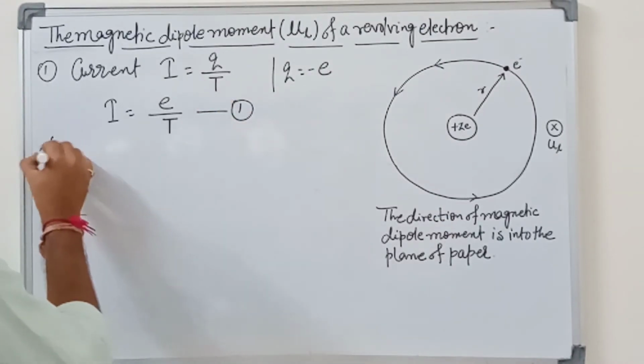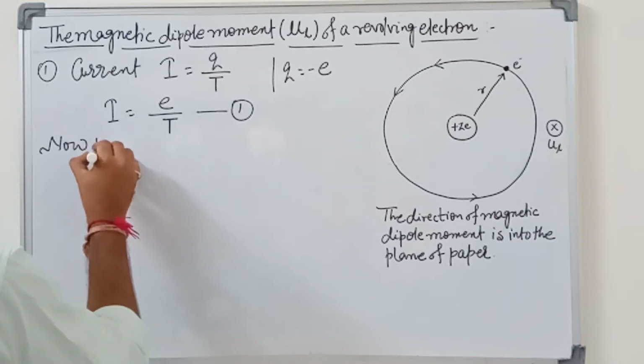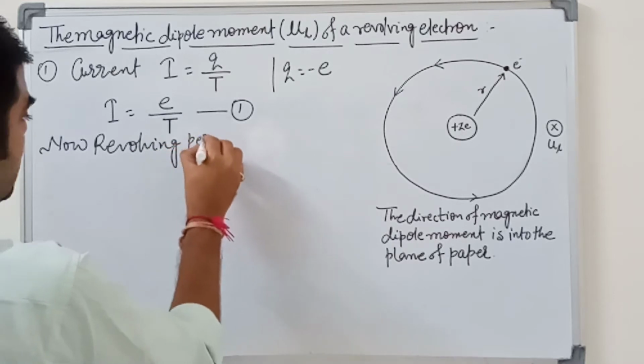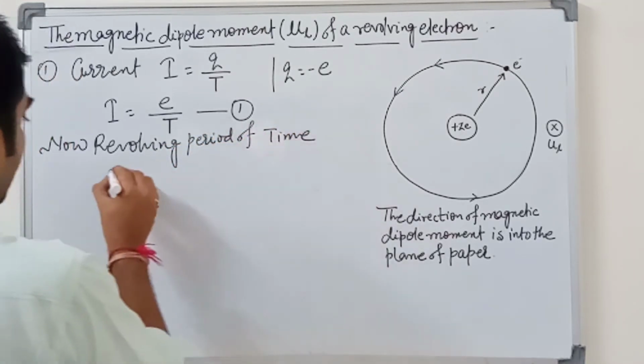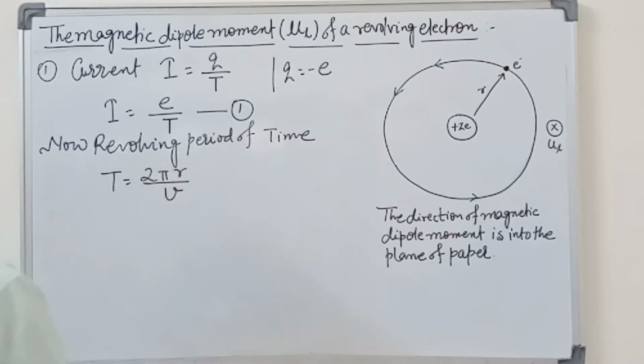Now the revolving time period T is equal to 2 pi r upon v. Putting this value in equation 1 from equation 2, we get I is equal to e upon T, which is e v upon 2 pi r.